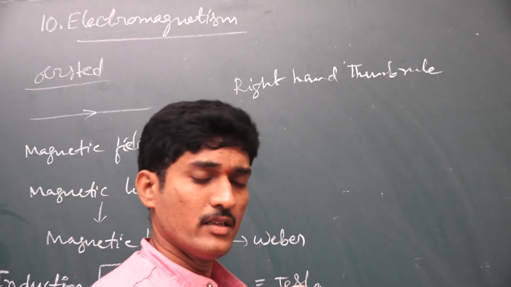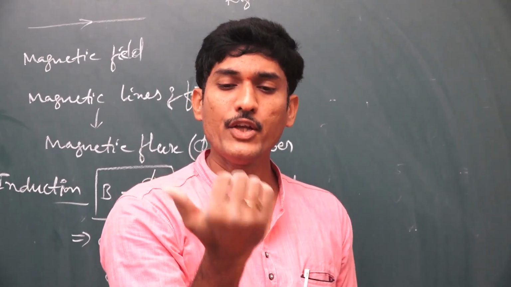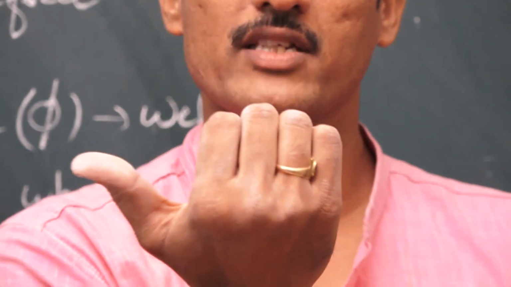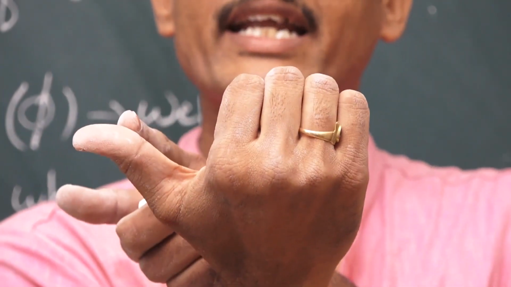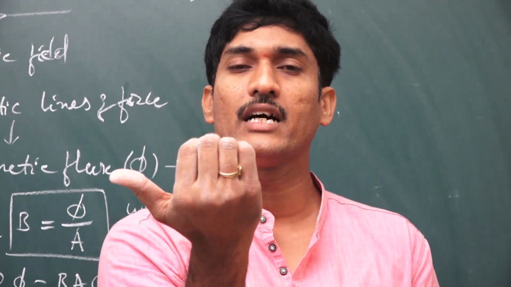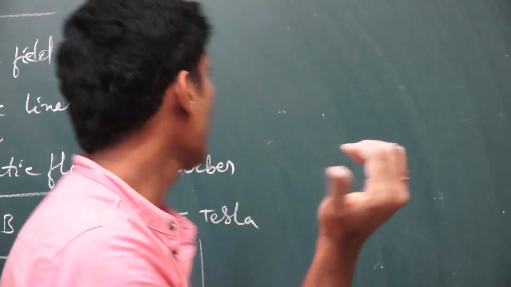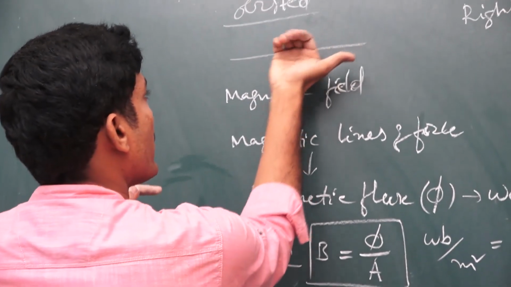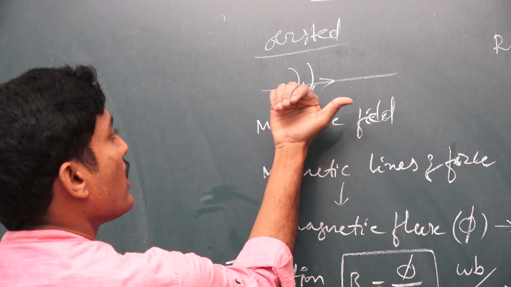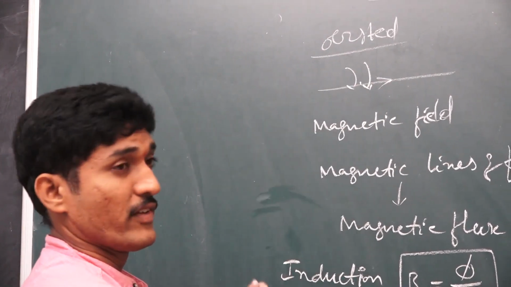Imagine that you hold a current carrying wire in your right hand such that the thumb indicates the direction of the current in the wire, and the remaining curved fingers indicate the direction of the magnetic field around the wire. Here this is the direction of current, and the fingers are curling around the wire; that is the magnetic field.